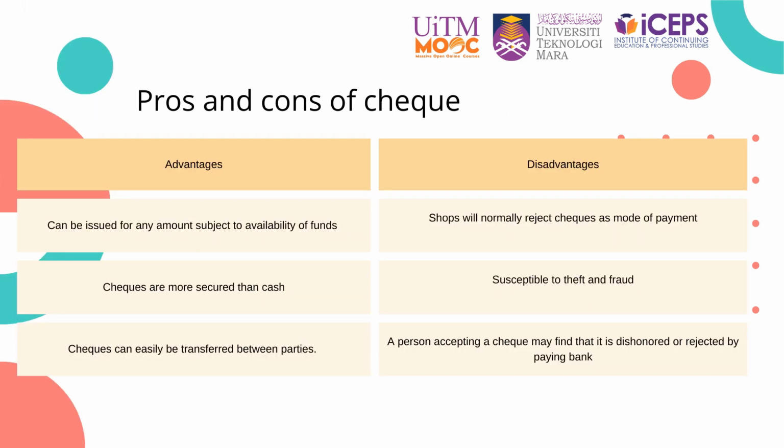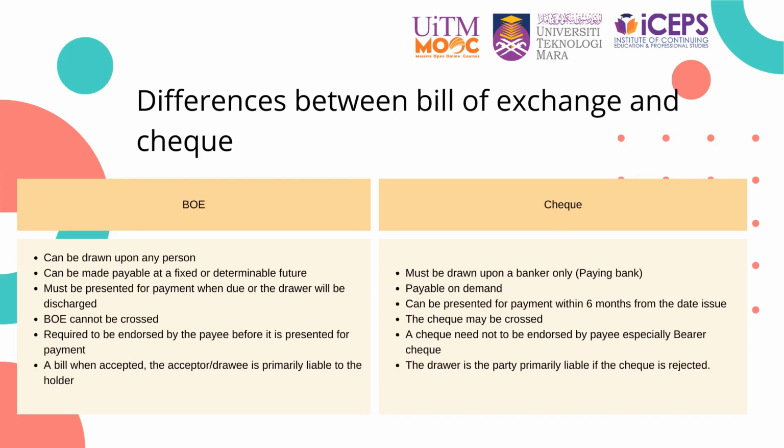These are some pros and cons of a check. Advantages of check include it can be issued for any amount subject to availability of funds, more secured than cash, can be stopped if lost, can easily be sent through the post/mail, and can easily be transferred between parties. The disadvantages of check include shops will normally reject checks as mode of payment, susceptible to theft and fraud. A person accepting a check may find that it is dishonored or rejected by the paying bank, and it is less easy to use than cash.